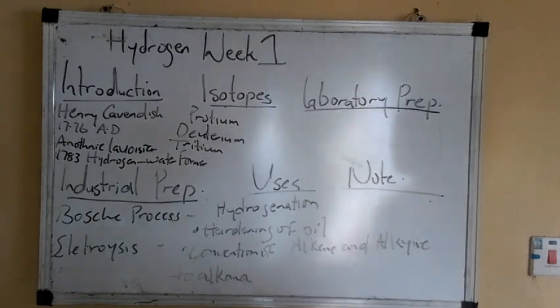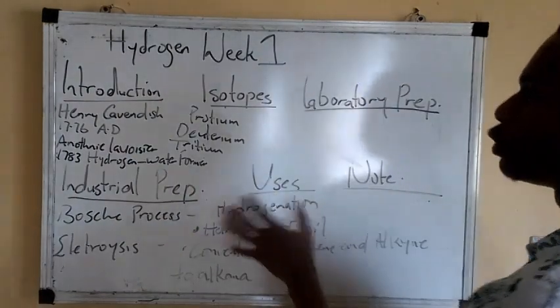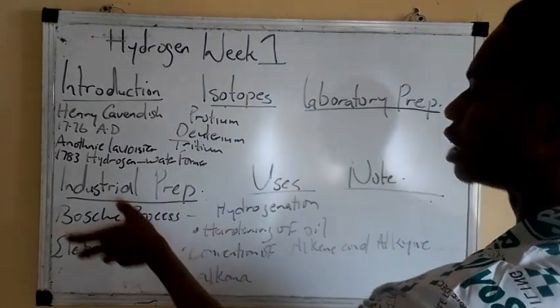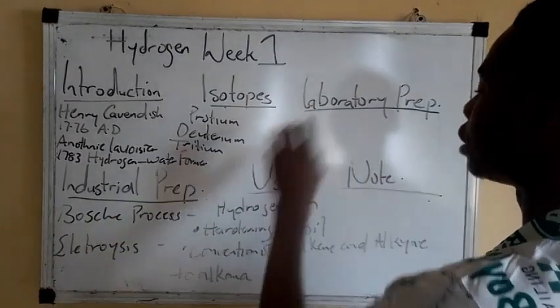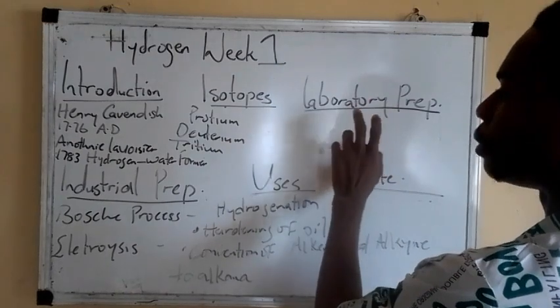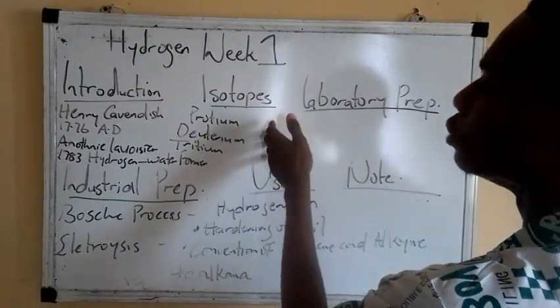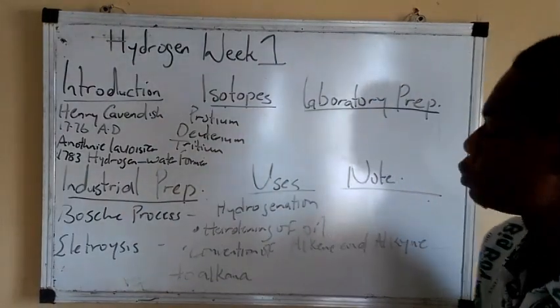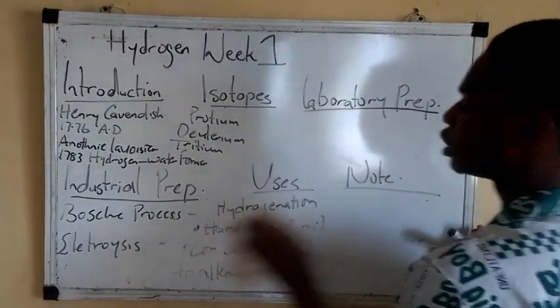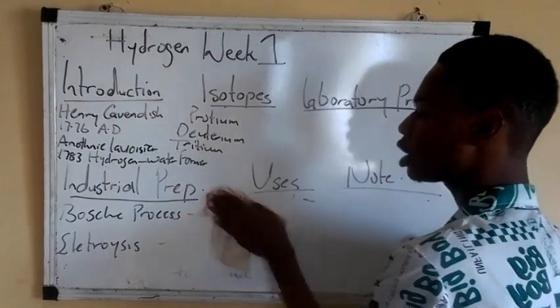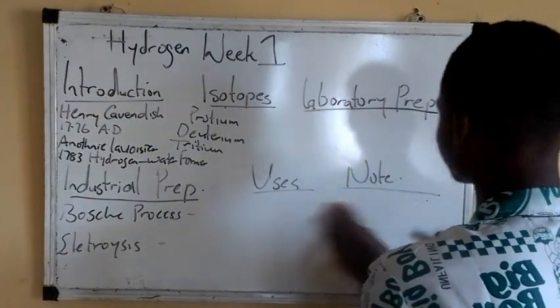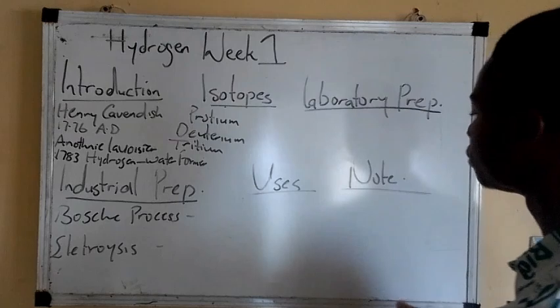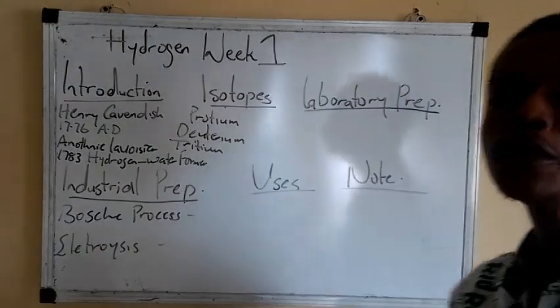Are you getting me? Alright, so this is it for the uses of hydrogen. I've explained industrial preparation, laboratory preparation, isotopes, and introduction. Now, pen down some notes that you can see as questions in your JAMB, WAEC, and all your external exams, something that they will ask you. Now, note this down.